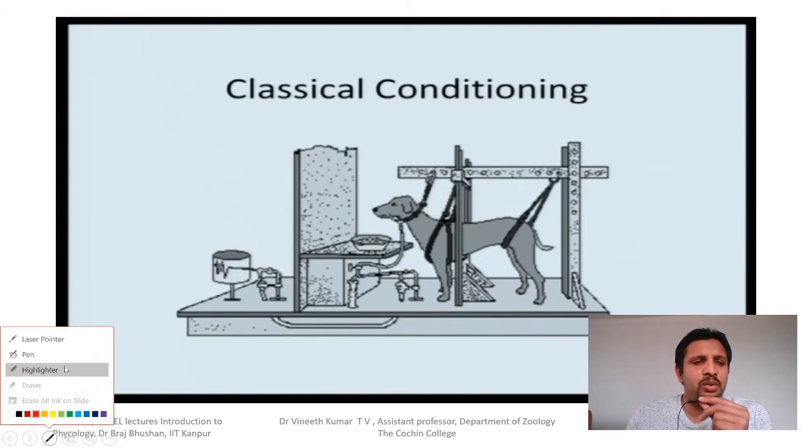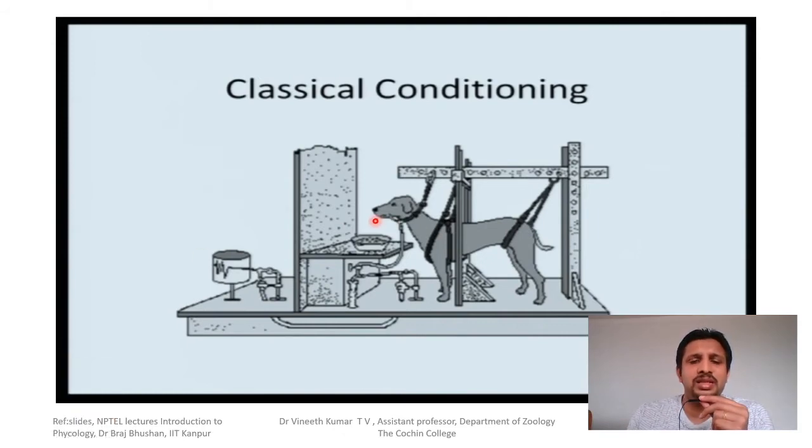He was trying to understand how much saliva is produced when you have hunger or when you see food, because that is part of digestion, called buccal digestion.